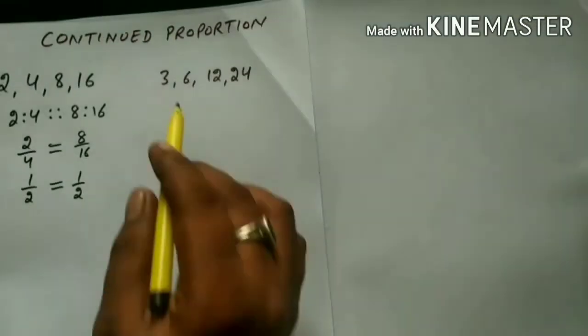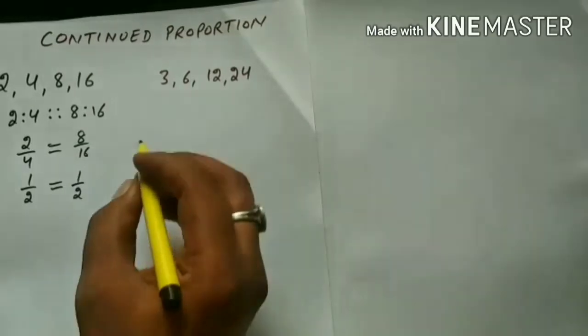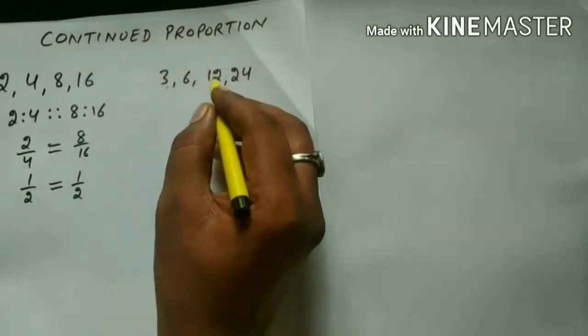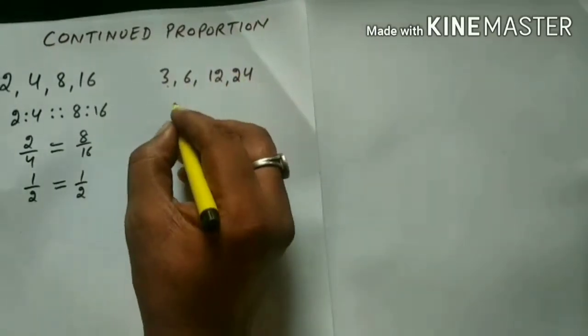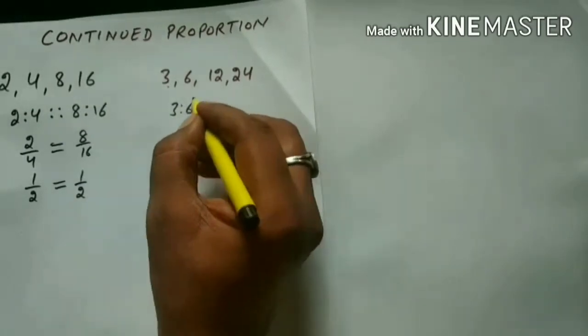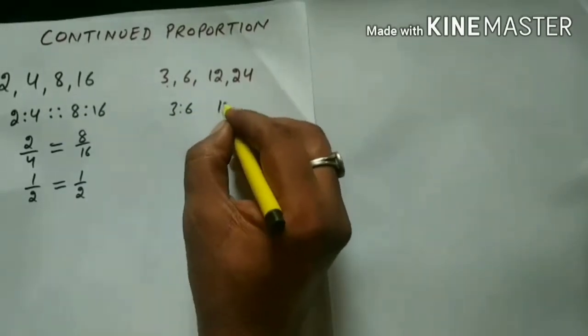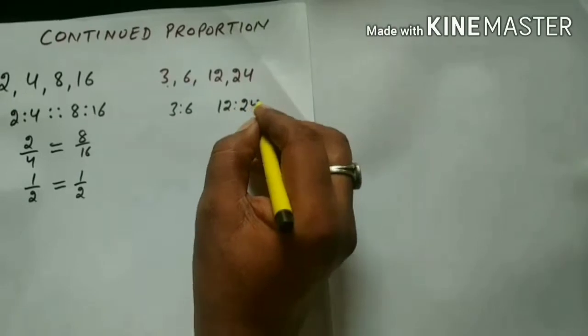Now in this second example we will see 3 and 6, 12 and 24. We'll check the ratios 3 to 6 and 12 to 24.